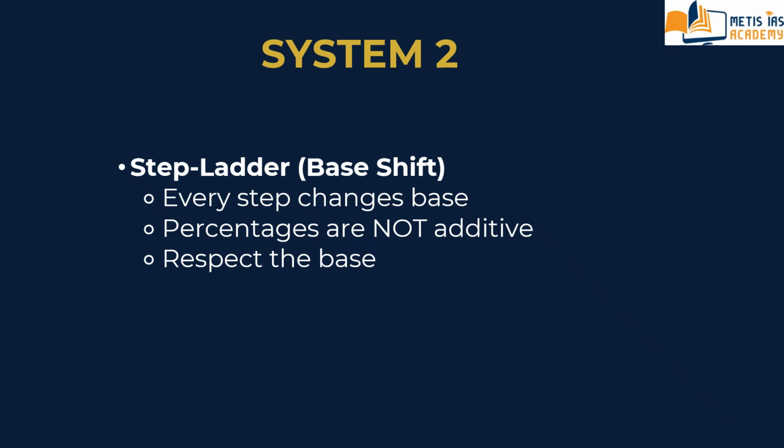Most students do this: 100 to 80, 80 to 60. This is wrong. Percentages are not additive. You cannot say plus 25% when increased and minus 20% equals plus 5%. Why? Because every change creates a new base.